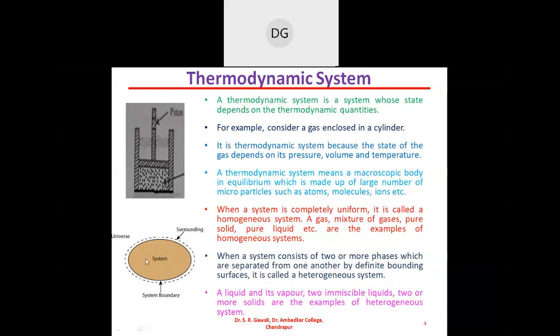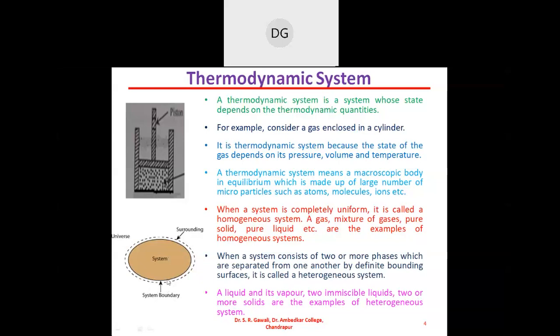So, here in the middle I have shown the system. It is a system in which the temperature, pressure and volume are there. The system is characterized by certain characteristics, that is the temperature, pressure and volume or concentration, and there is a surrounding to this system. Heat is always transferred from a hot body or system to the surrounding and vice versa.